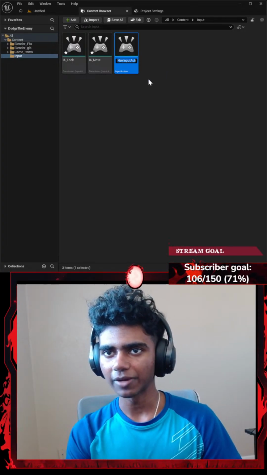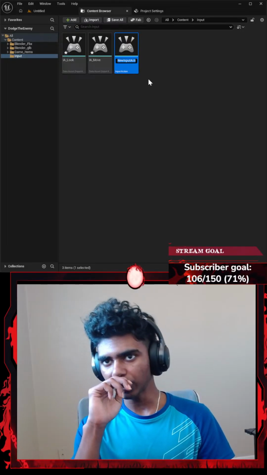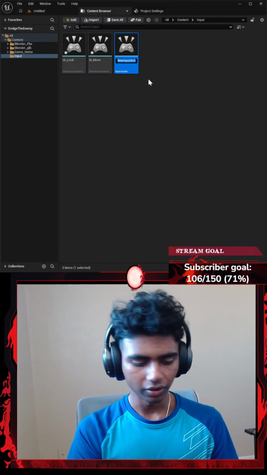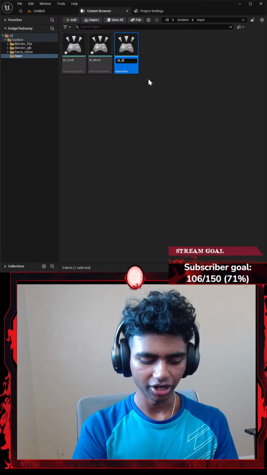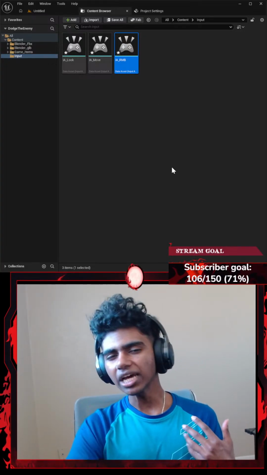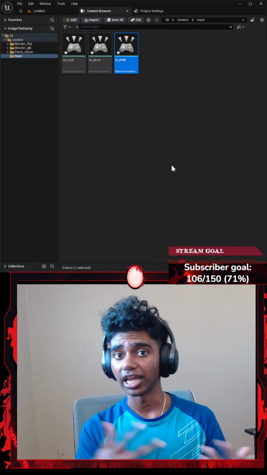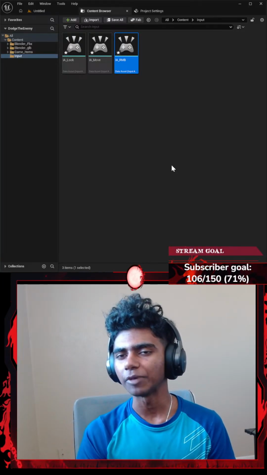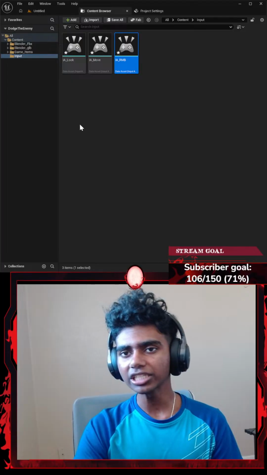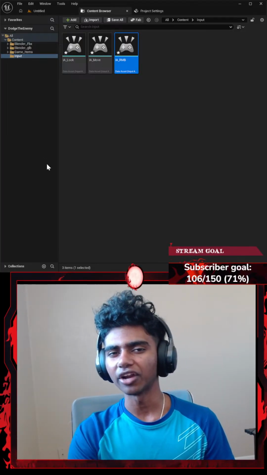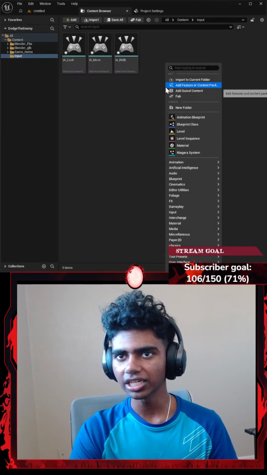And this is what I mean, guys, by saying this is kind of tedious, because I already know how to program this part. Okay, and then I'm going to go with IA_RMB. The only time I really want to turn my player around or make him look towards the left or right is when I click my right mouse button. On the other hand, if I'm not clicking my right mouse button, then I want my mouse to be freely moving around, if that makes any sense.